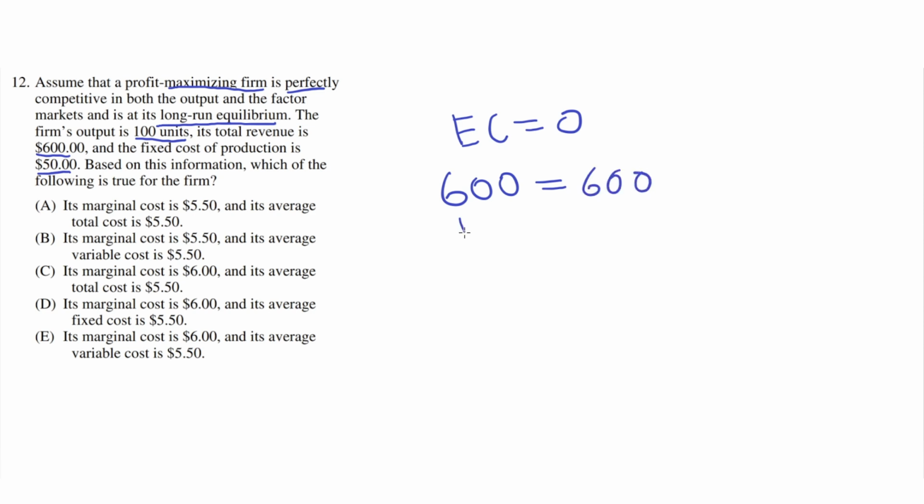So this would be revenue, and this would be cost. The revenue minus the cost must be equal to zero, and thus the economic profits must be zero. And we're also told that the fixed cost of production is $50. Therefore, the variable cost of production must be $550, because the costs must add up to $600, and if the fixed costs are $50, then variable cost, which is the only other cost, must be $550.